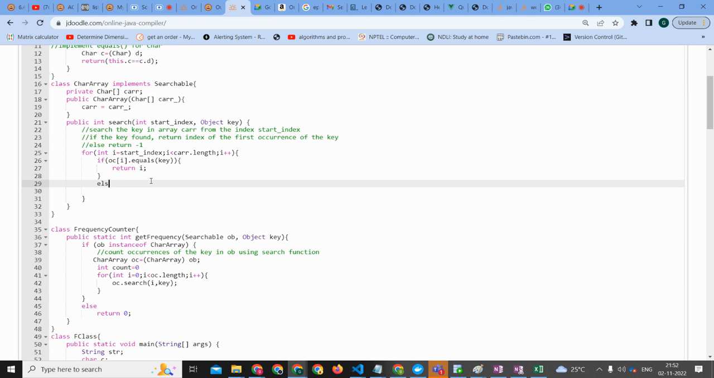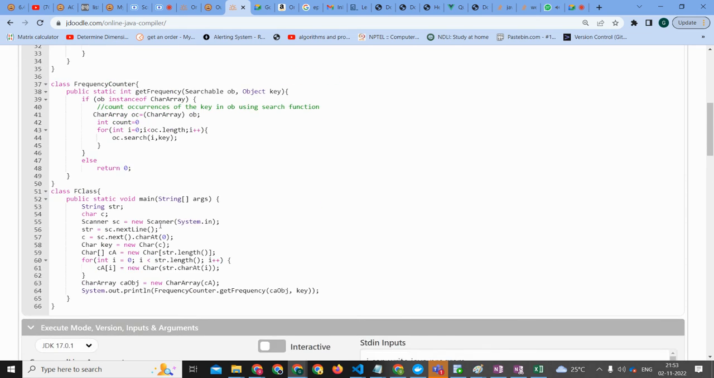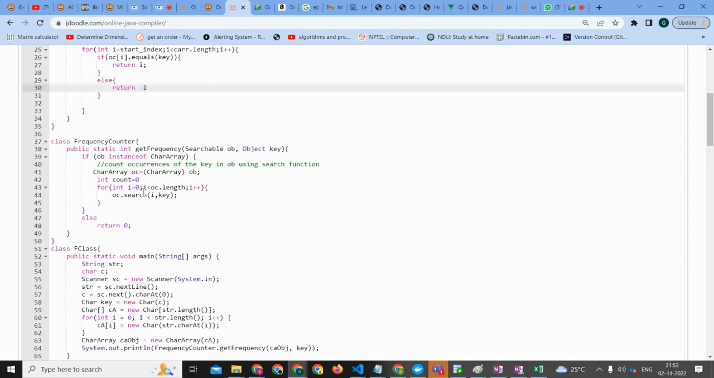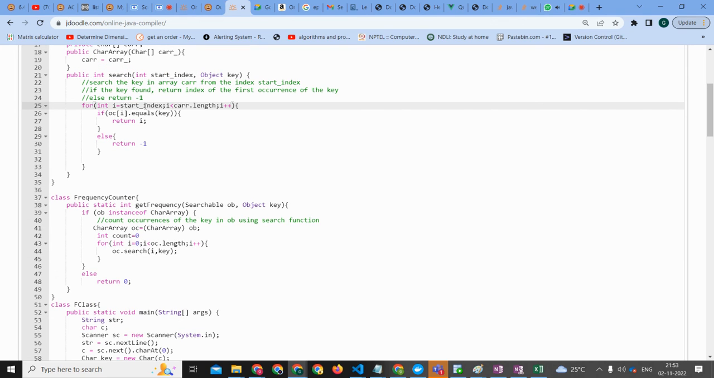Then we need to do the else also. Else, return -1. Okay, but the problem is, for example, we are giving input. For the first time, it comes. Where is that? Yeah, for the first one, where is this? Yeah, here it is. Okay, so search index is going to be 0, right, Abrar?